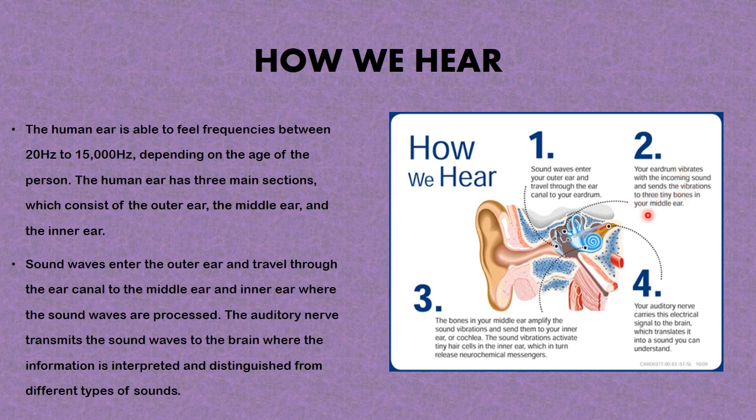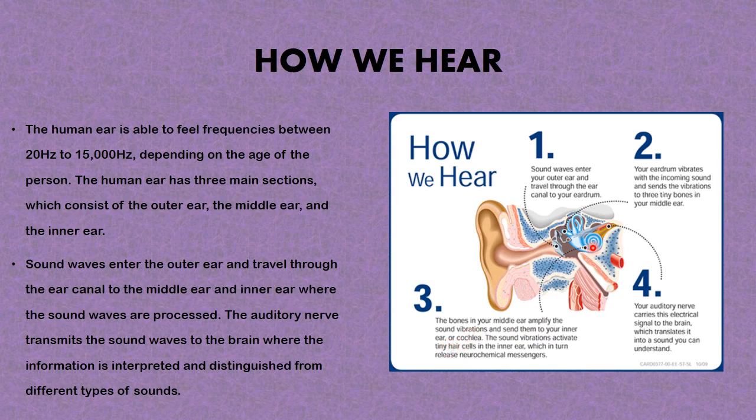Now, the second step of the process is that your eardrum vibrates with the incoming sound and sends the vibration to three tiny bones in the middle ear, which are the malleus, incus, and the stapes. So these are the three ear ossicles. Now, in the third process, the bones in your middle ear amplify the sound vibrations and send them to your inner ear or cochlea.